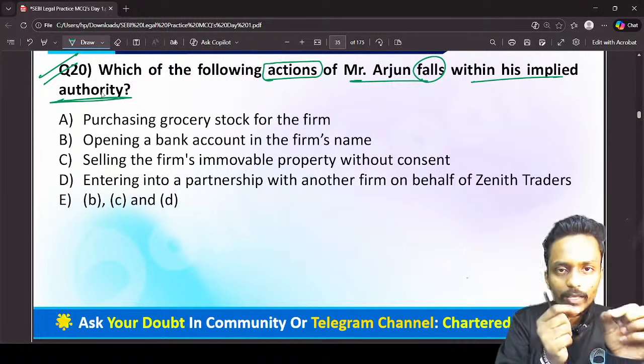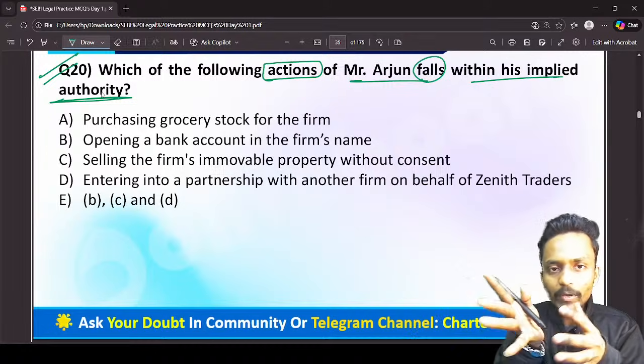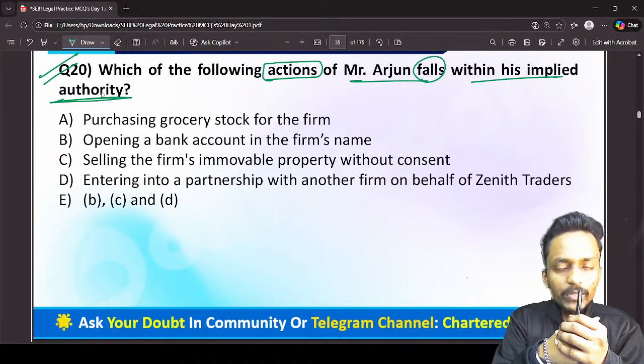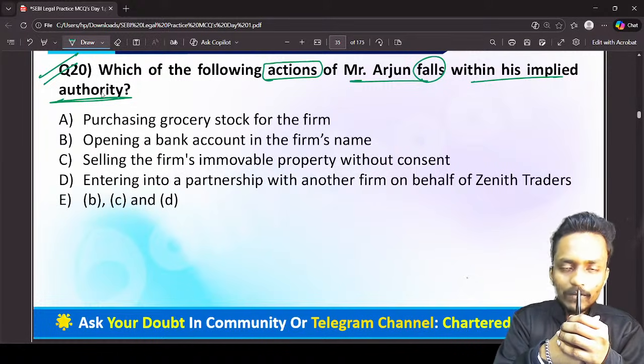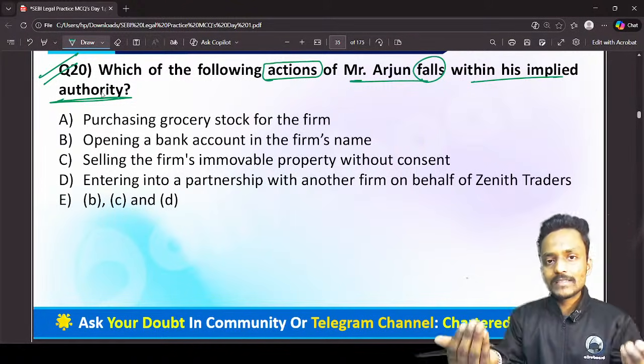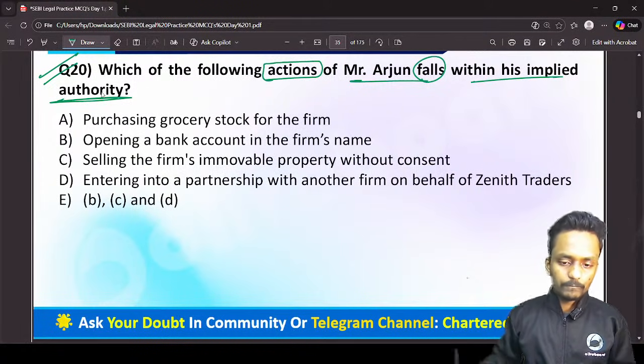At the time when you are giving an answer, always keep in your mind that the particular act must be in the ordinary course of business. If any act of the partner is within the ordinary course of the business, definitely we can say he has an implied authority for exercising this right, and for that purpose the partnership firm will be liable.